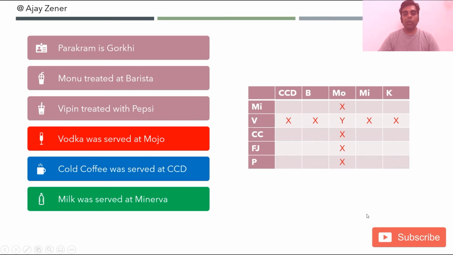Similarly, I can say cold coffee was served at CCD. So this is a yes and all others are cross. Next one. Milk was served at Minerva. So all others are now cross. So from these three statements, we get these three connections. And now we have to find out which cafeteria serves fruit juice and which one serves Pepsi.